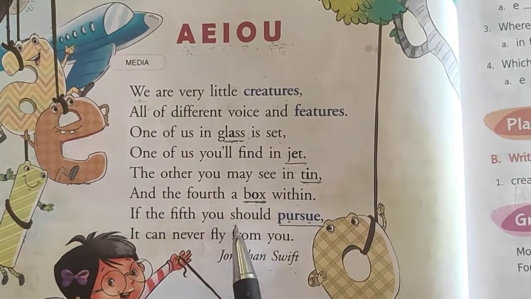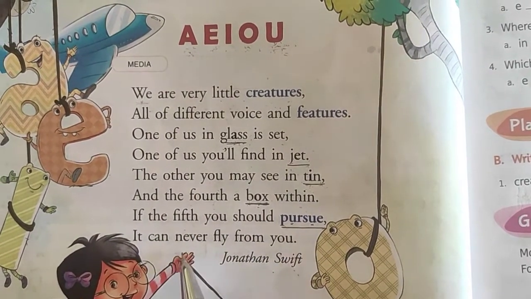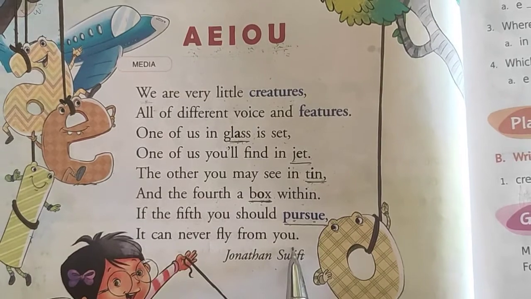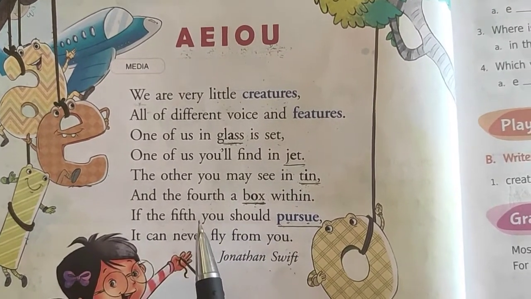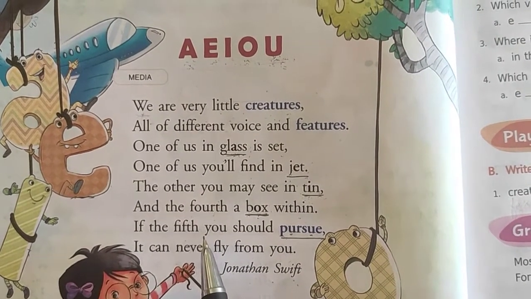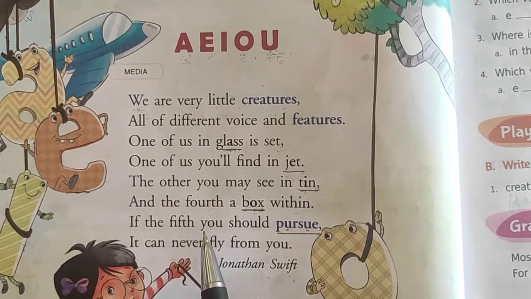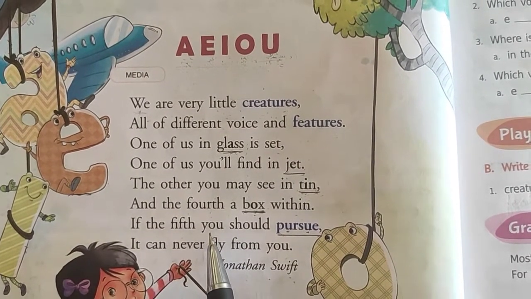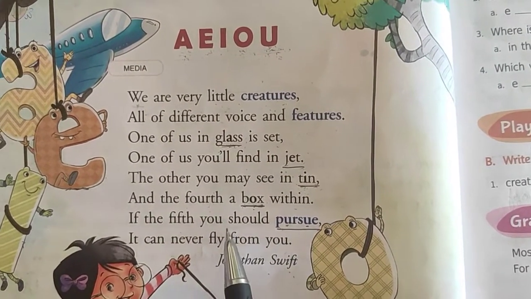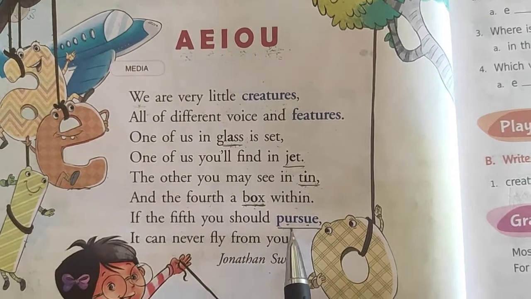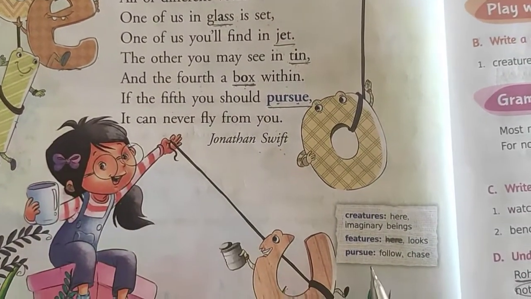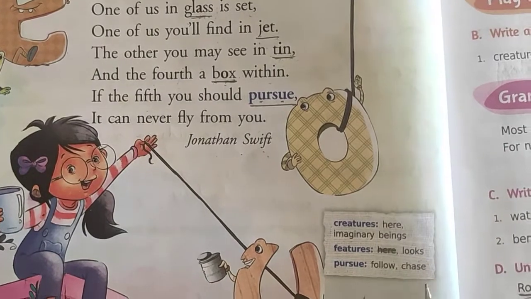If the fifth you should pursue, it can never fly from you. Now here the poet is saying that if you want to find out where the fifth vowel is, if you want to follow it, it is found in which word? Pursue. The meaning of pursue is given here. Pursue means follow or chase.